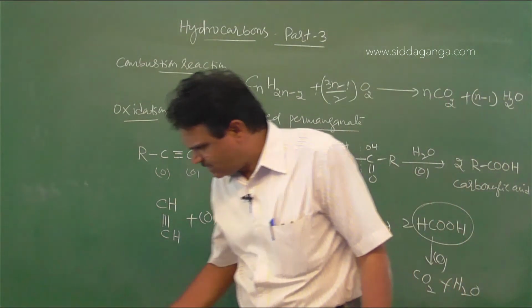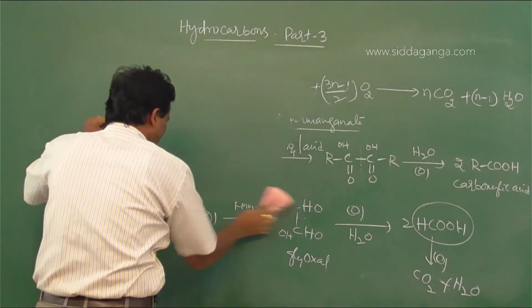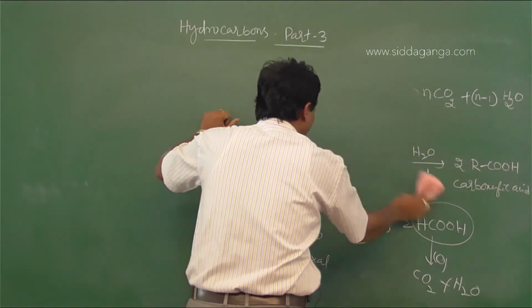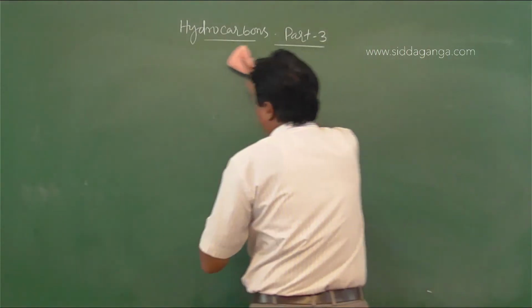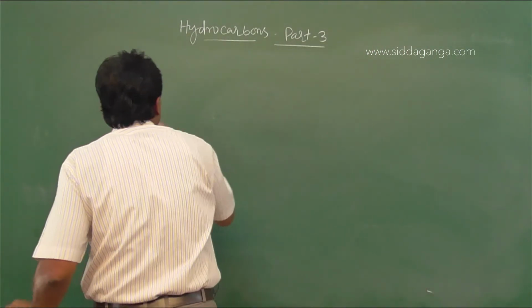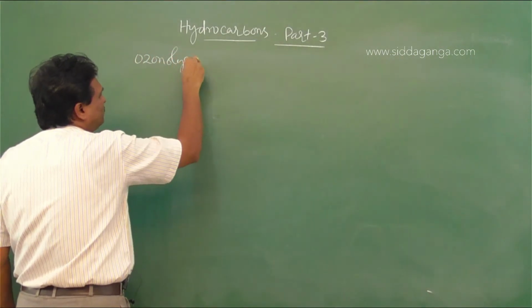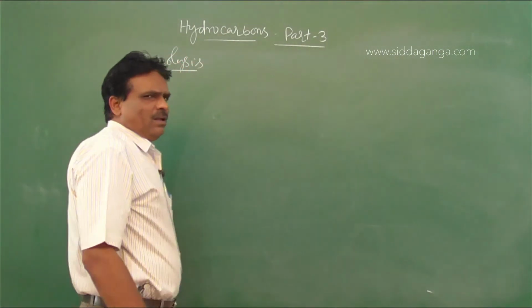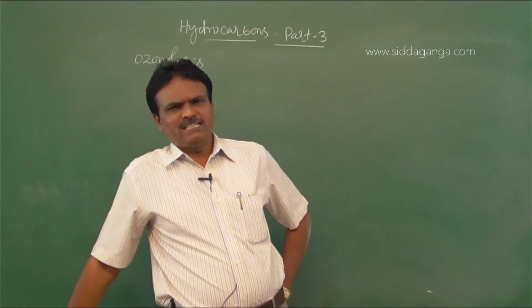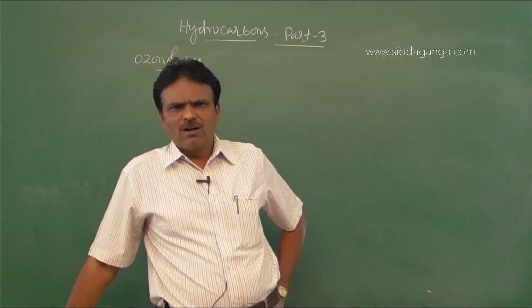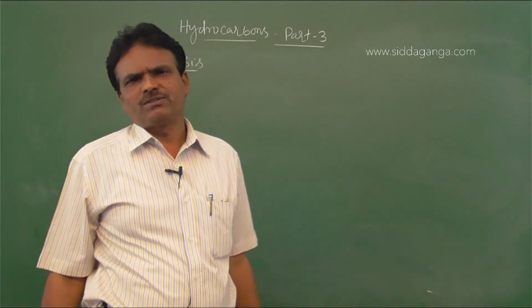When alkenes are subjected to ozonolysis, we get carbonyl compounds, either aldehydes or ketones.